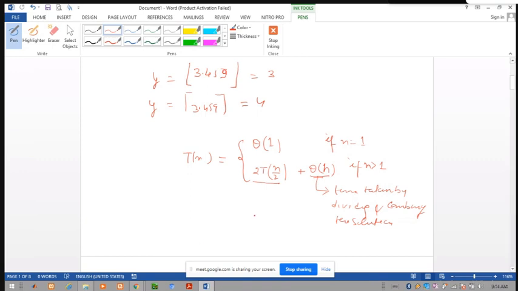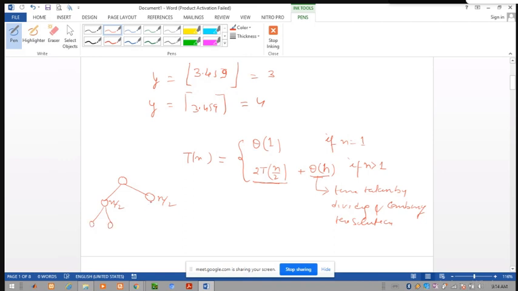What is the meaning of this? Suppose this is a problem. This problem is divided into two sub-problems, which is what 2T(n/2) means. What is the size of each of these sub-problems? n by 2. Then each sub-problem is again divided into two sub-problems.